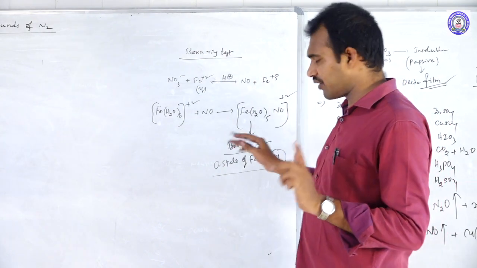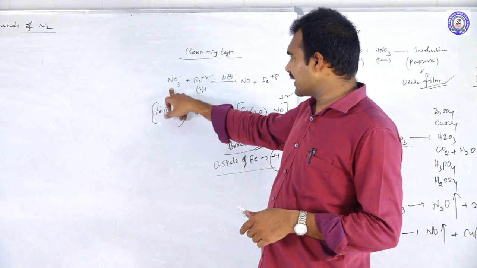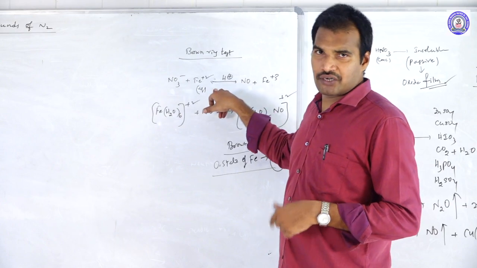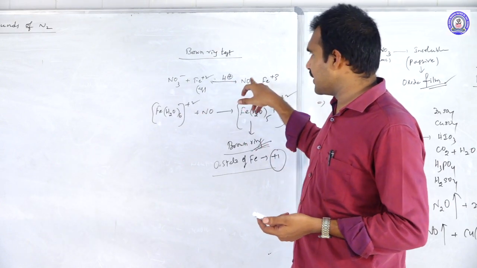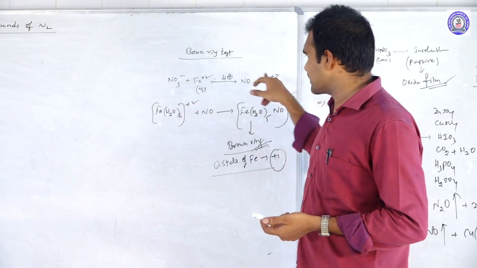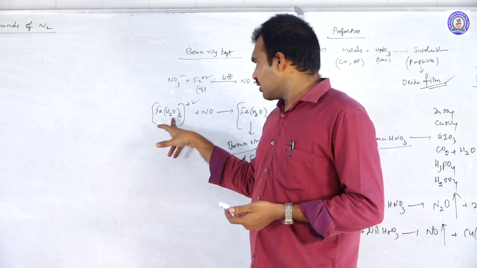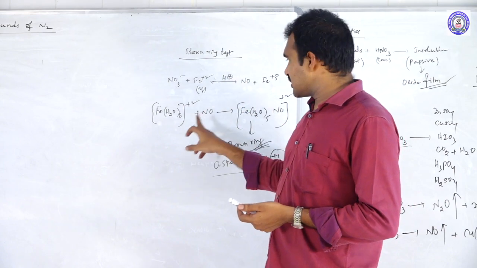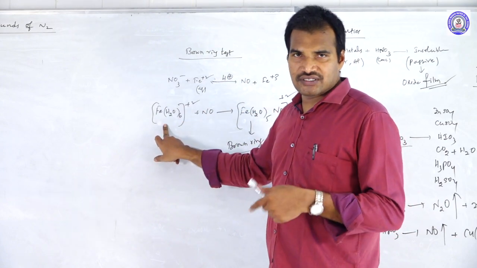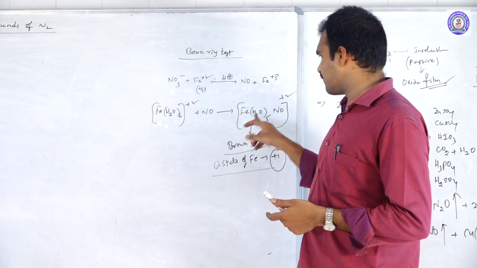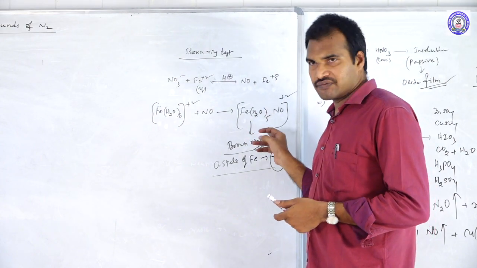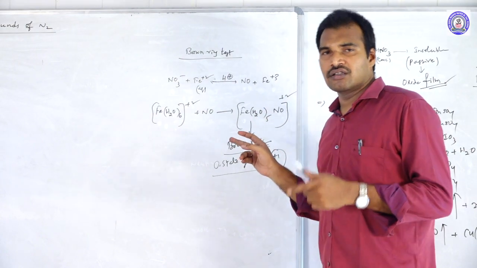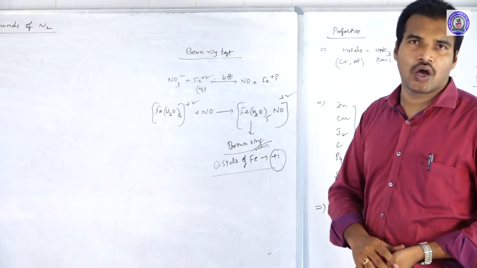So this is about the brown ring test. Once again, when nitrate ion is mixed with freshly prepared ferrous sulfate in the presence of acidic media, nitrate ions will oxidize the ferrous into ferric, and itself be reduced to NO. And this formed NO will react with the unreacted aqueous ferrous ions and form [Fe(H2O)5NO]2+. This is the complex we call the brown ring complex. There the iron is in +1 oxidation state.